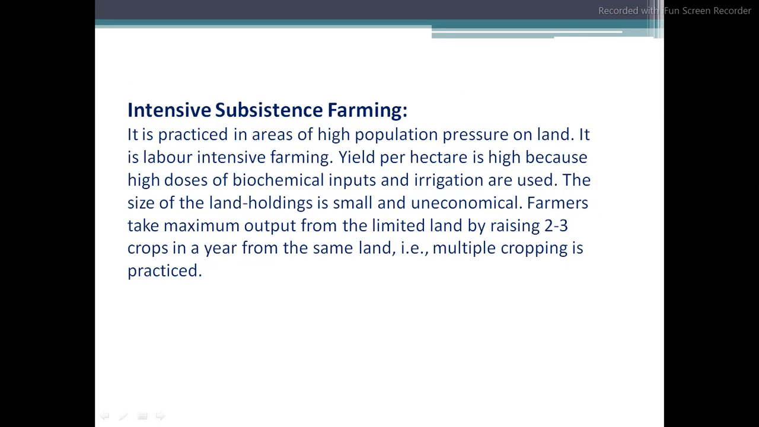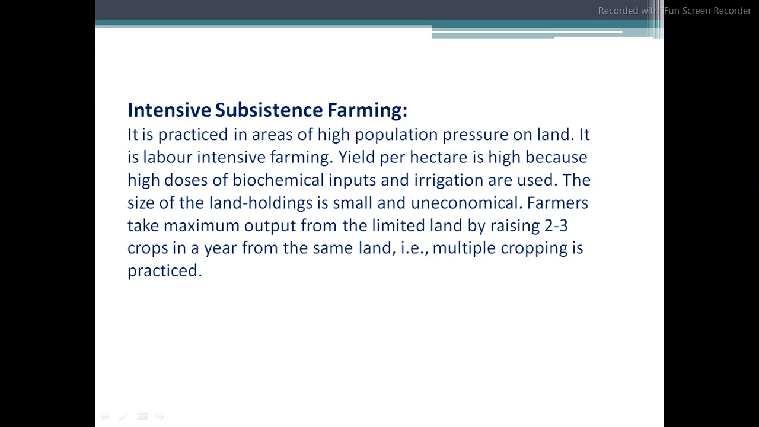Next, intensive subsistence farming. In this type of farming, the area has a high population, and there is huge pressure on the land. So population pressure on the land in that particular area is why this type of farming is done. It is labor intensive farming, with more use of labor. To have a high yield, they use different inputs in agriculture, such as irrigation facilities and biochemicals and so on.